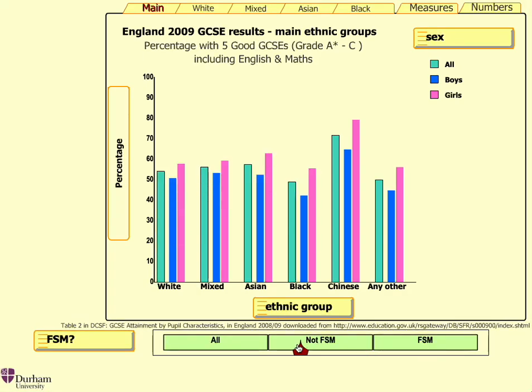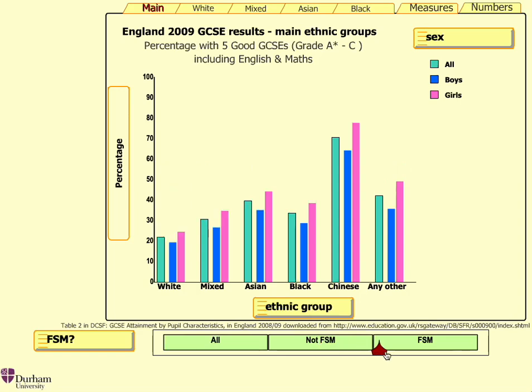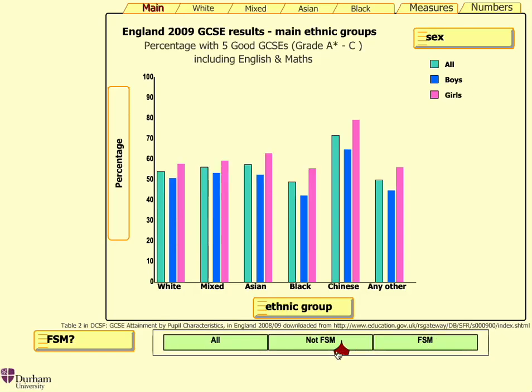By moving the slider between the two groups, we're able to see that there are some very noticeable differences between the groups. In the first place, it's apparent that in general, a smaller proportion of pupils who are entitled to free school meals achieve 5 good GCSEs when compared to those who are not entitled to free school meals.